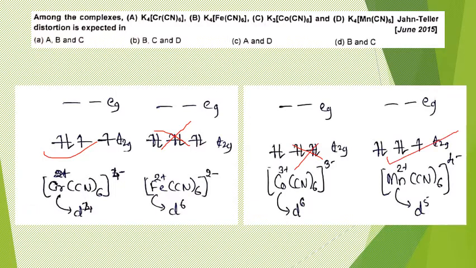So Jahn Teller distortion is expected here, so it's possible in A and D. Option A and D, the corresponding option is option C. So option C is the answer for this question.